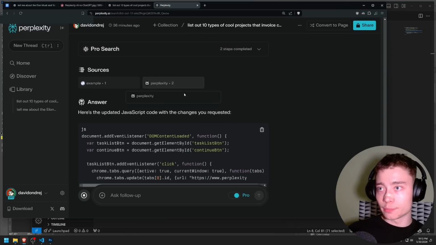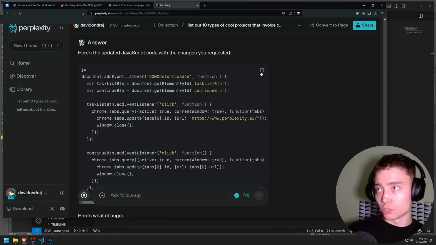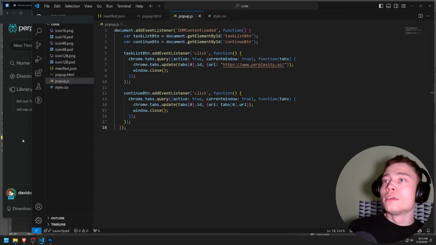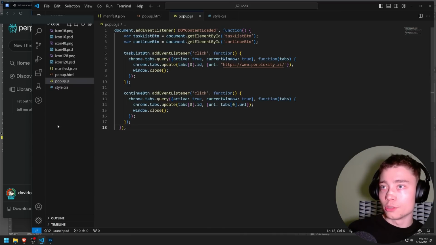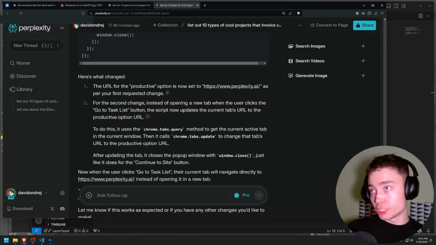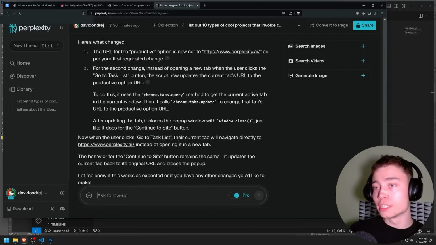Here's the updated JavaScript code with the changes as requested. Okay. So let me just copy the code and paste it inside. Save. And then as you can see, it changes the URL to this. Here is what changed. The URL for the productive option is now set to Perplexity. For the second change, instead of opening a new tab, the script now updates the current tab's URL to the productive option URL. Chrome tabs query. Again, you don't have to understand any of this. Let's just test it out.